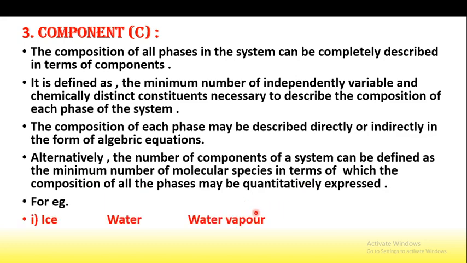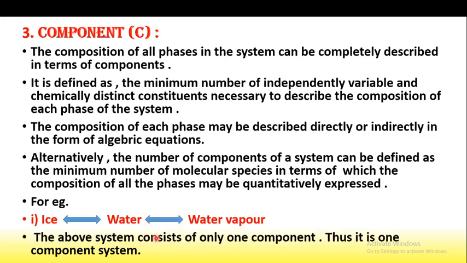For example, if we consider the ice, water and vapor system, the above system consists of only one component. We know that it may be ice, it may be water, it may be water vapor. The component is only water, that is H2O. Therefore, this is a one component system, because from the definition we have to give the minimum number of molecular species in which the composition of all phases is quantitatively expressed.